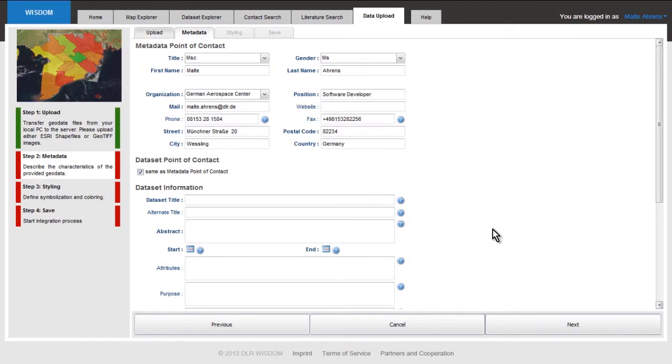We will not show you how to do this now due to time constraint, but it's all very logical. There are steps that guide you, and if you forget something, you can also go back to the previous step and correct something. So that was data upload. But maybe you're also interested in downloading even more data, not only geodata. To do that, I would like to show you a tool, our so-called literature search database.